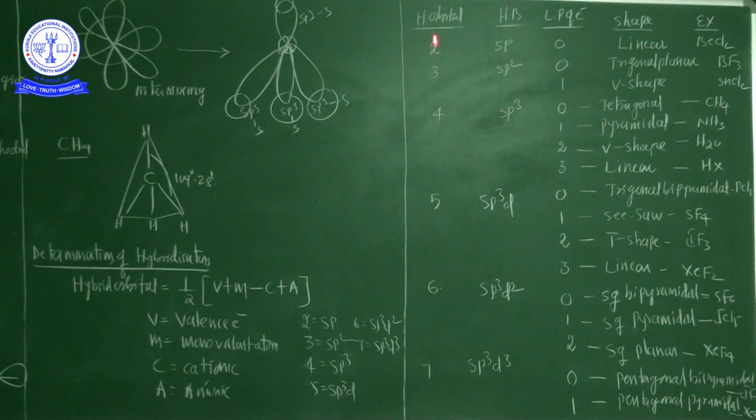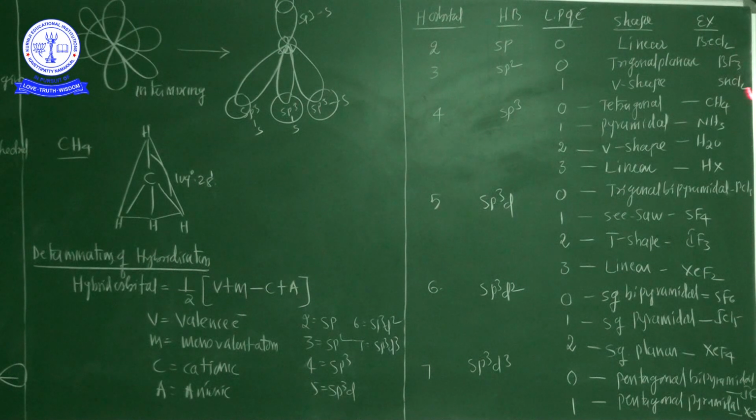Now if the hybrid orbital value is 3, it is nothing but 1 s orbital and 2 p orbitals. If any molecule shows sp2 hybridization with 0 lone pairs of electrons, the shape of the molecule is trigonal planar. It is called the BF3 structure. The best example is boron trifluoride.